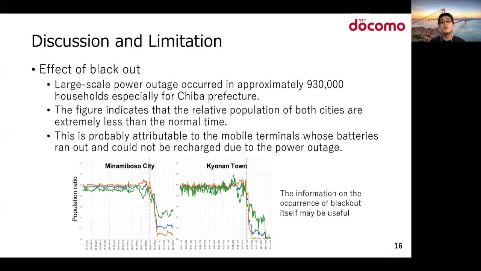In the case of Typhoon Faxai, a large-scale power outage occurred in Chiba Prefecture, so we need to consider the effect of blackout. However, although we need more examples of disaster to conclude the effect of blackout, the information on the occurrence of blackout itself may be useful for estimating the disaster damage level.